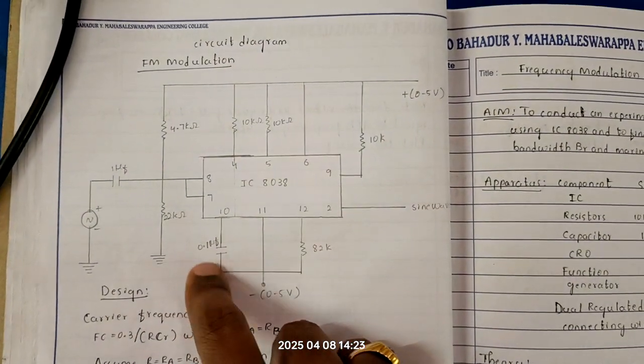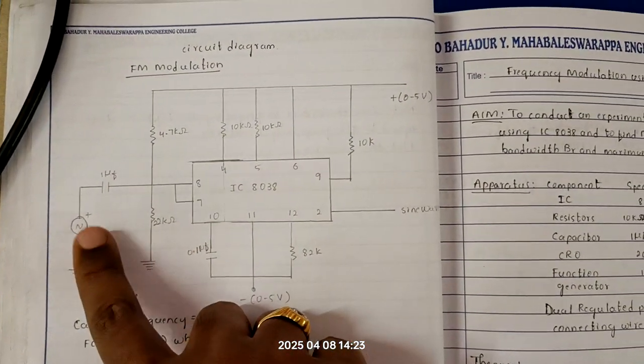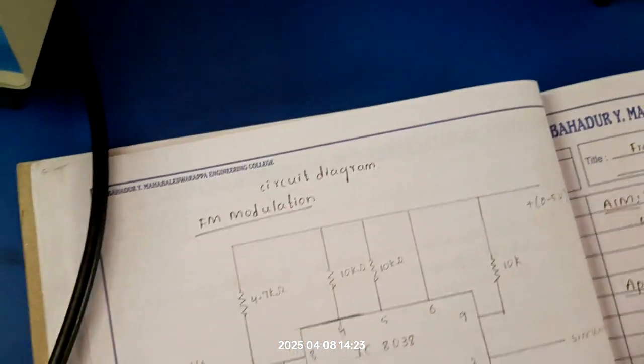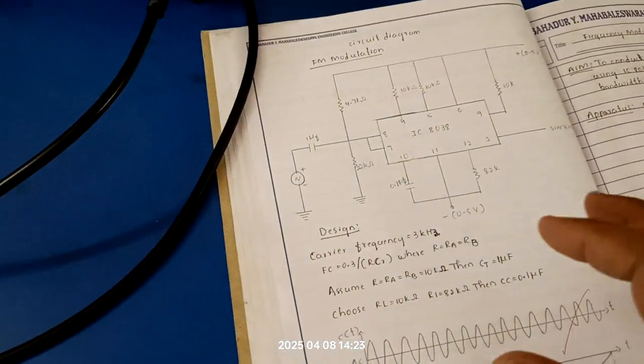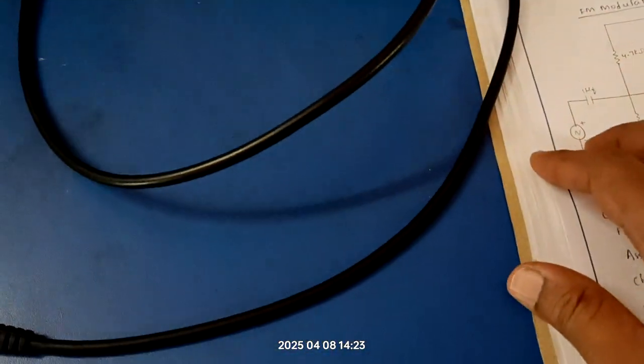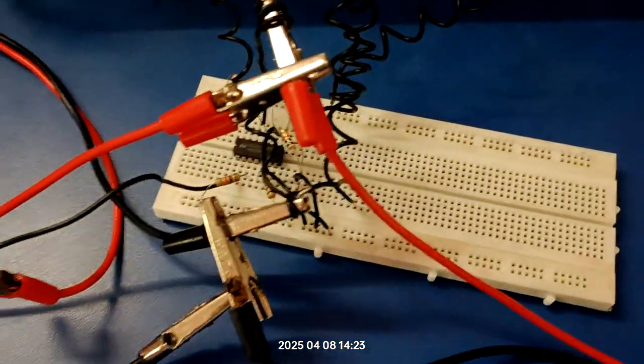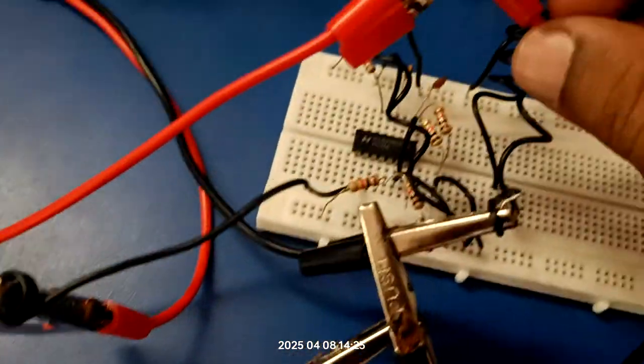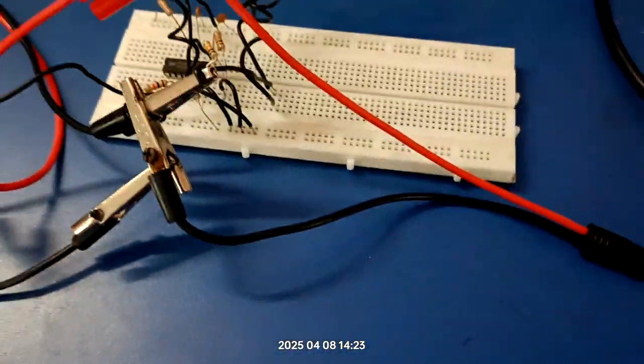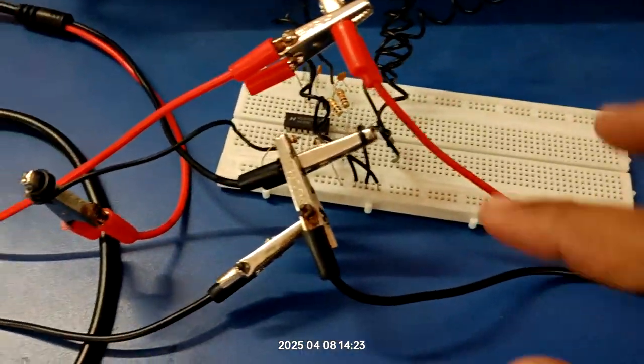Then M of T. Okay, this is what I told. You should switch on this later. First you should see it by switching off the M of T. So here these are the circuit arrangements. Okay, so these are the circuit arrangements.